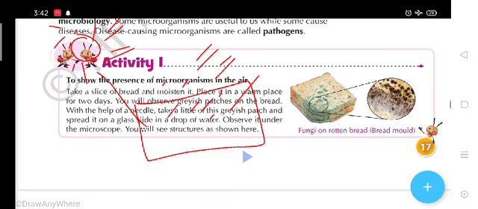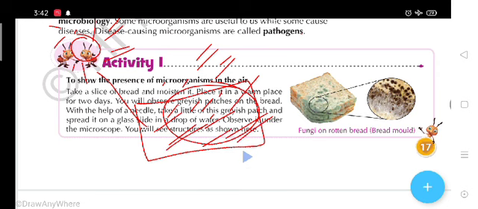So here we are going to provide the suitable condition for the microorganism for production. So here the suitable condition has been provided for the microorganism.